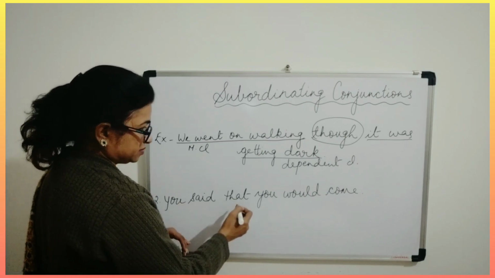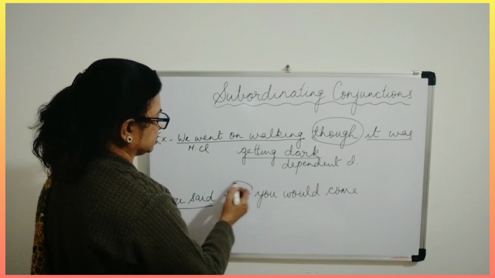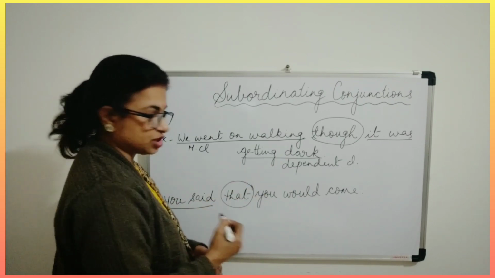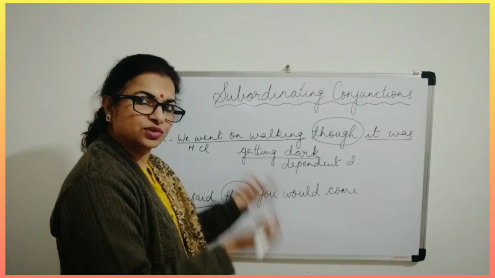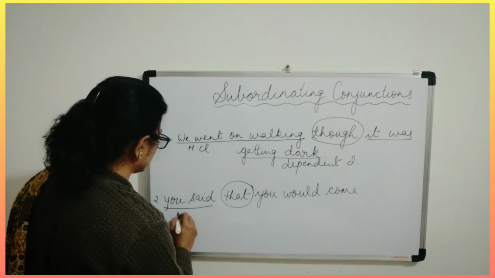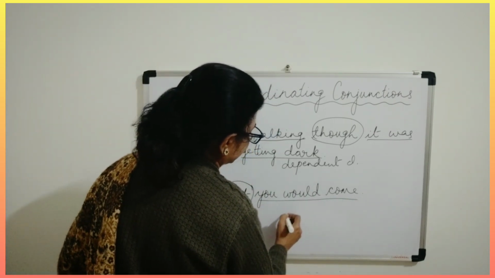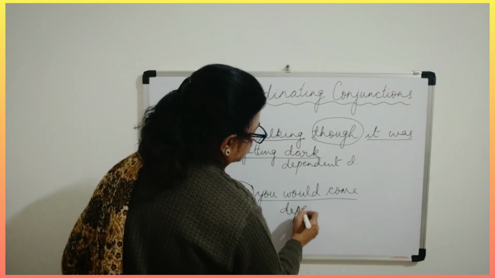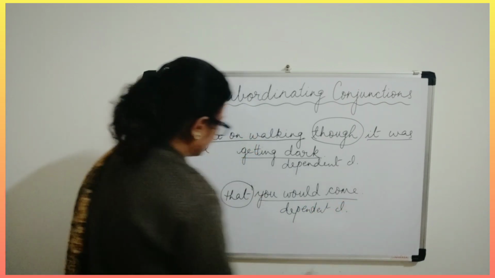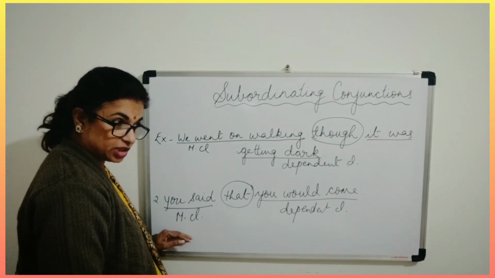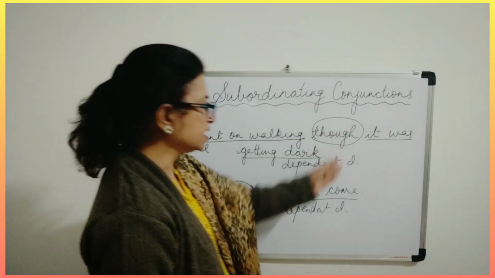You said that you would come. So you said, this is your main clause, and you would come is your dependent clause.